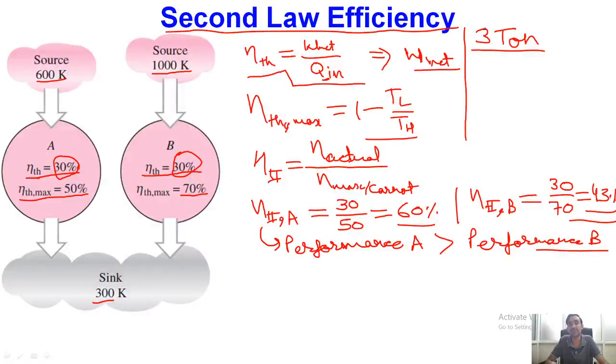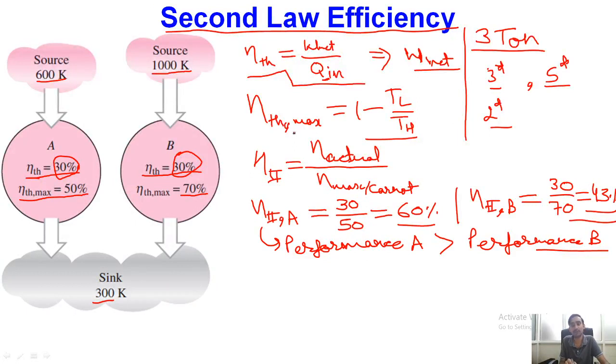That's why whenever we purchase a refrigerator, you will find different gradings. Sometimes we get a 3-star refrigerator, sometimes a 5-star, or a 2-star refrigerator. The star represents how good the performance of the refrigerator is in terms of its energy consumption requirement. So a 5-star refrigerator will require the minimum amount of electricity to give the same amount of refrigeration compared to a 2-star refrigerator. This is where the importance of second law efficiency lies.